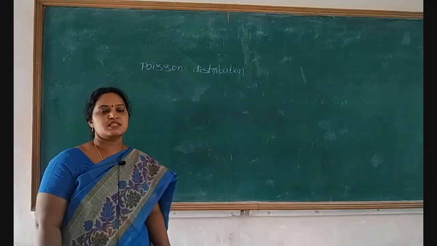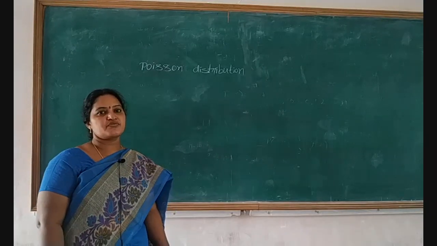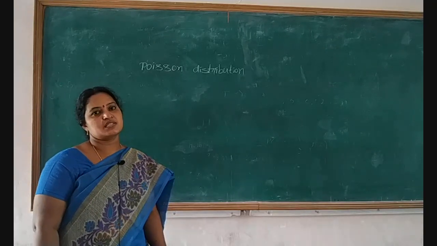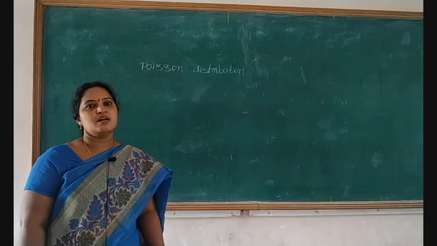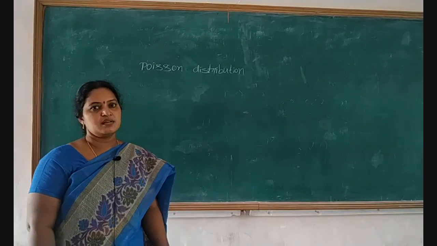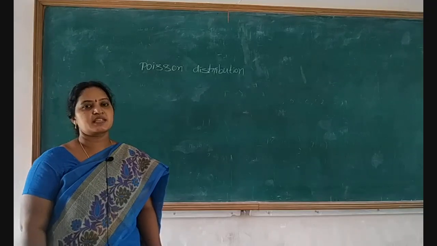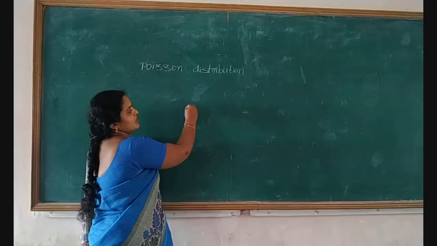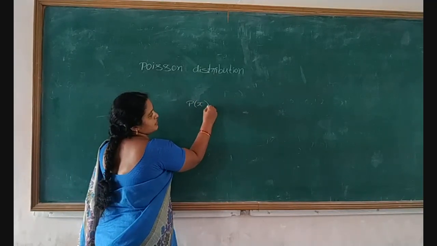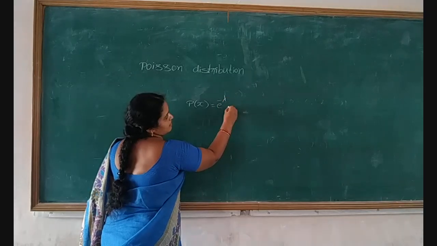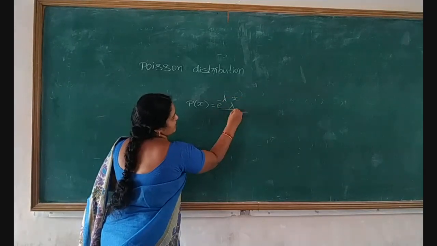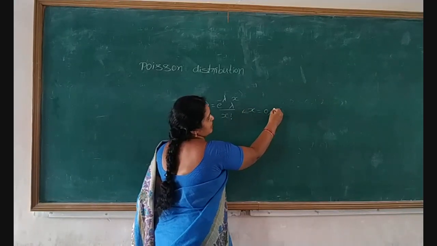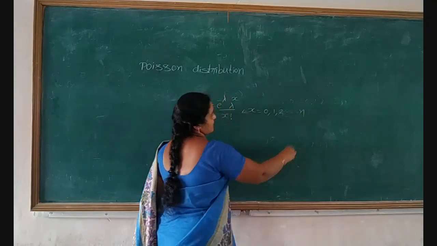Let us discuss the Poisson distribution. It is a limiting case of the binomial distribution when n is very large and p is very small, and lambda equals np. Then the binomial distribution tends to the Poisson distribution. Its density function is given by p of x equal to e power minus lambda, lambda power x divided by x factorial, where x equals 0, 1, 2 and so on up to n.